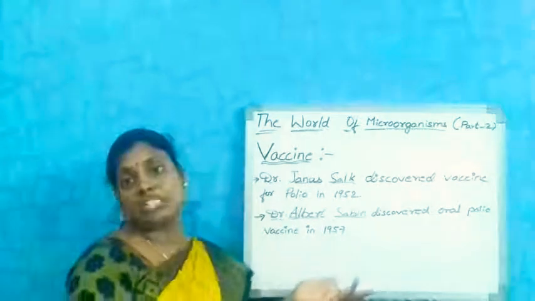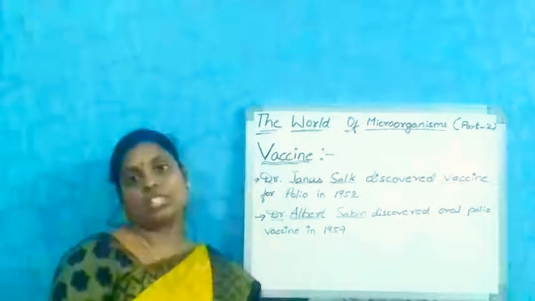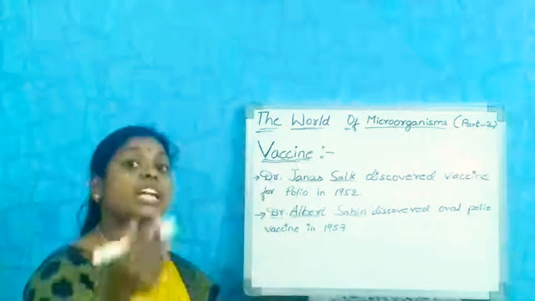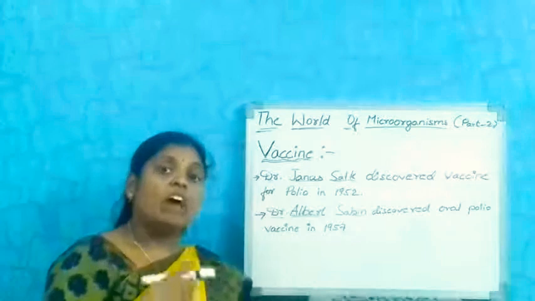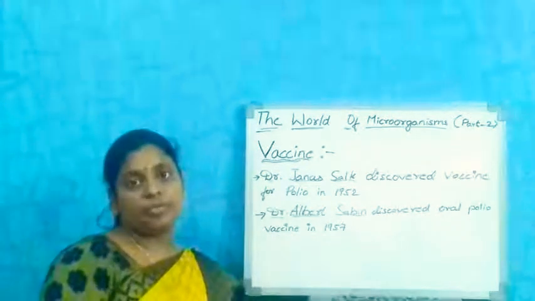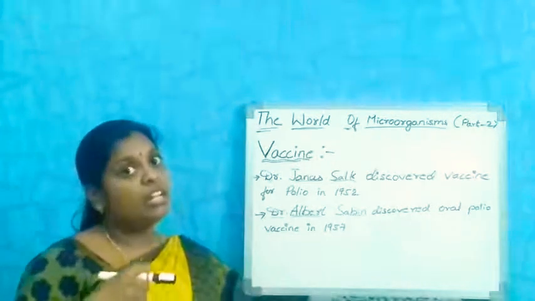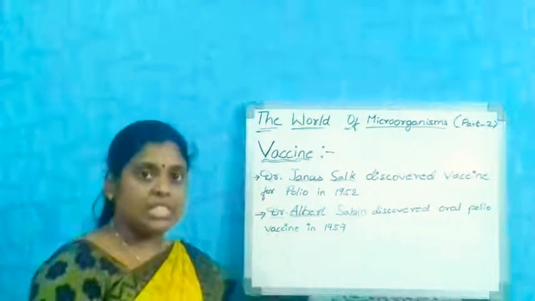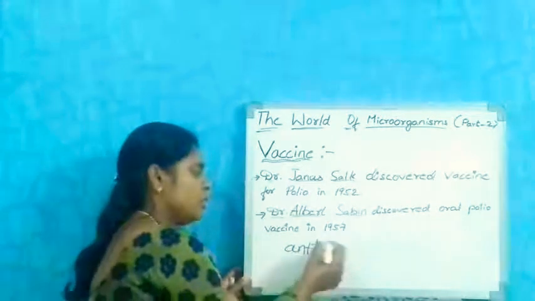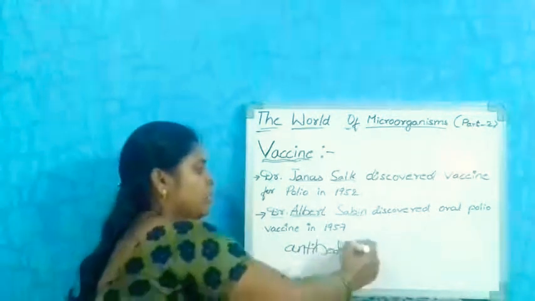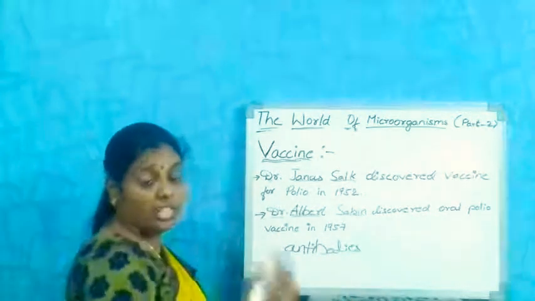Now I will give a deep description about vaccine. When a foreign organism, foreign meaning an outside organism, enters into our body, our body has the resistance to produce white blood cells. The white blood cells produce antibodies towards that organism.